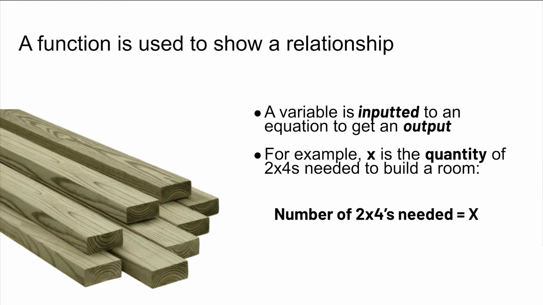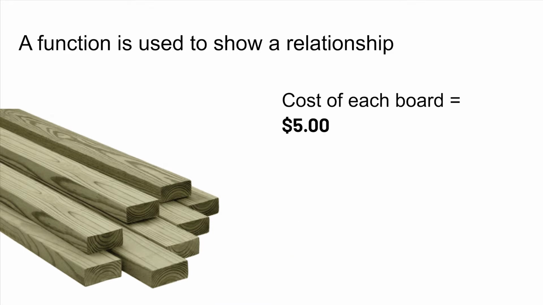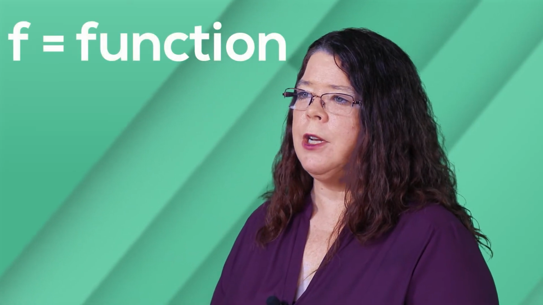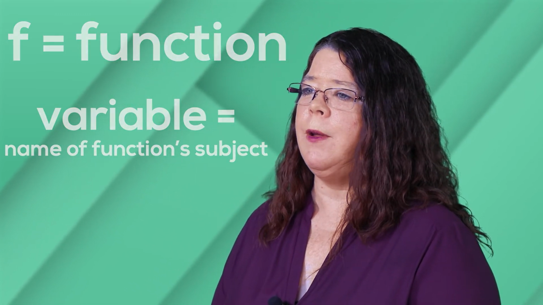For example, x is the unknown quantity of 2x4s needed to build a room. The cost for each board is $5. We can write a function for this example, f(x) = 5x. This is said as "f of x." The f stands for function and the variable x is its name. The variable name is helpful when you have more than one function and you need to distinguish them from one another. The f(x) does not mean to multiply f and the variable.